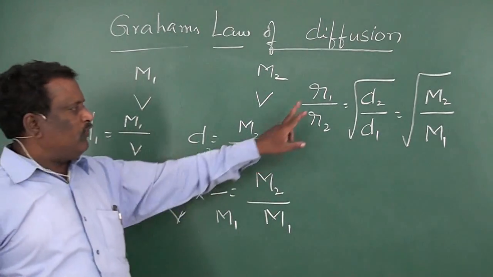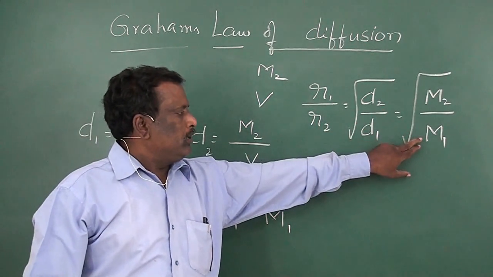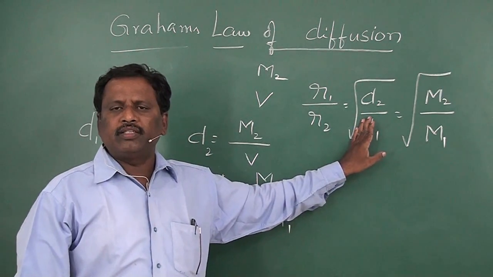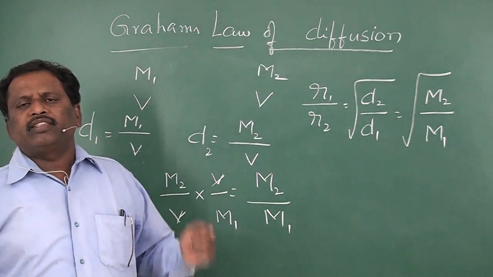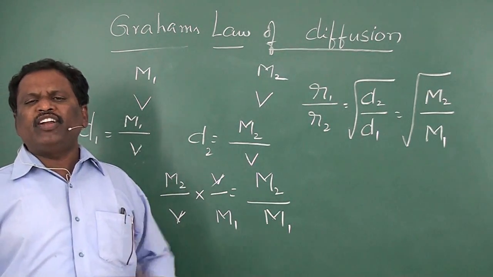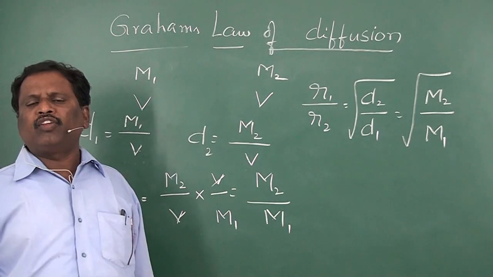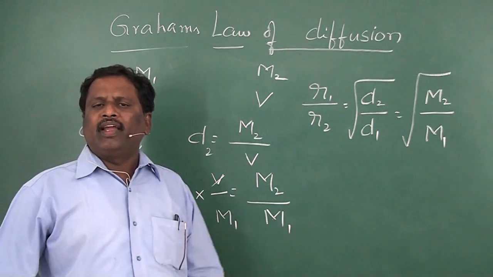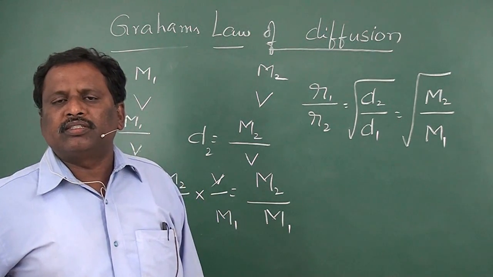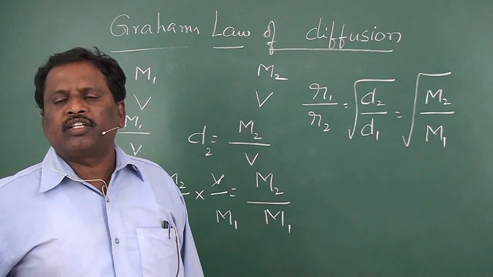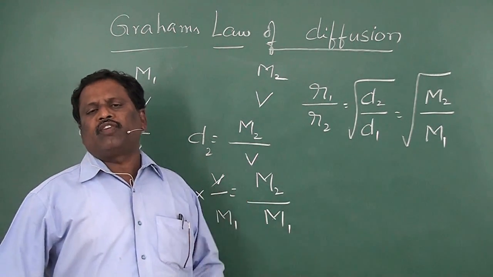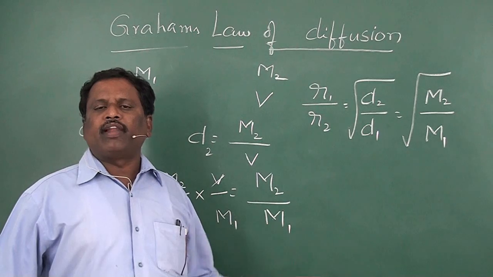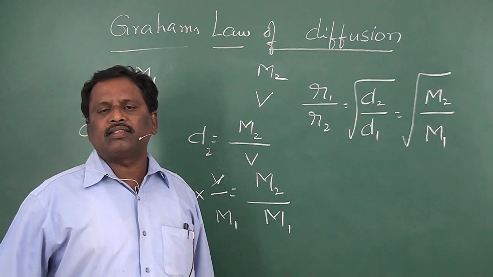That means the rate of diffusion will be related with molecular weights just like their densities. That means the rate of diffusion of a gas is inversely proportional to the square root of its molecular weight. The rate of diffusion of any gas is inversely proportional to the square root of its molecular weight at constant temperature and pressure. At constant temperature and pressure, the rate of diffusion of a gas is inversely proportional to the square root of its molecular weight as well as the square root of its density.